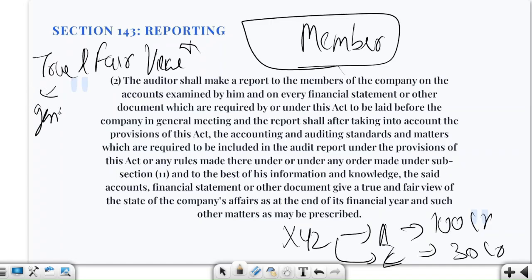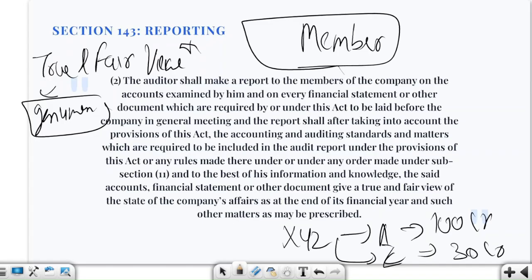So genuine, actual transactions must take place, and fair means they are presenting the company's financial position fairly without misleading the users or the stakeholders, right? So here it is about whether the financial statements are actually honest and present truthful data or not.